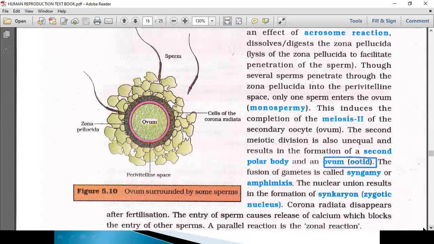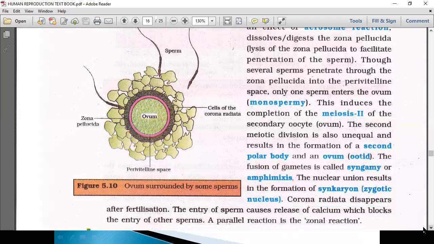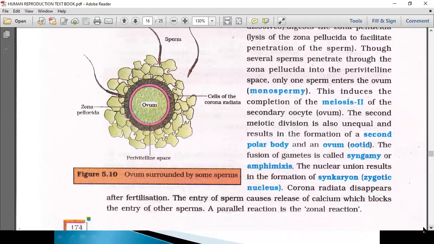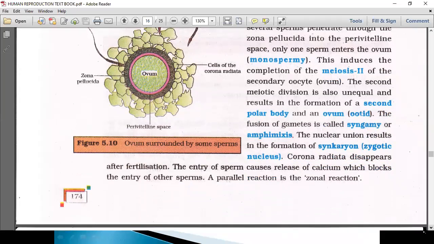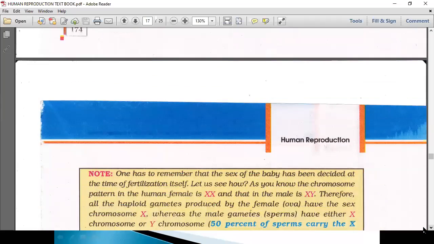The fusion of gametes is called syngamy, or amphimixis. The nuclear union results in the formation of the synkaryon, the zygotic nucleus. The corona radiata disappears after fertilization. Entry of the sperm causes release of calcium, which blocks the entry of other sperms. The parallel reaction is the zona reaction.